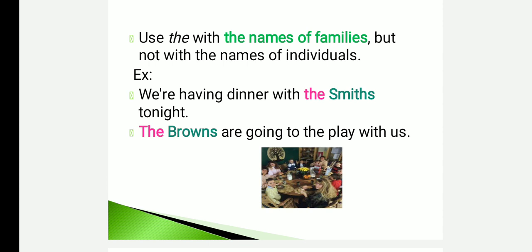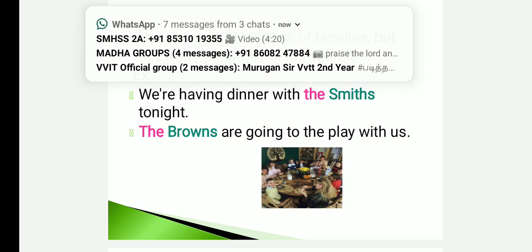That means the family members belonging to Charlie. Sherlin's family, the family members belonging to Sherlin. So we can use the article "the" while speaking about the names of families. We always give the name of a family by the name of the head of the family.